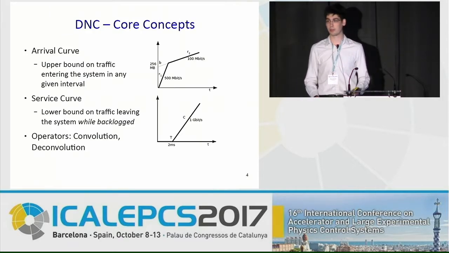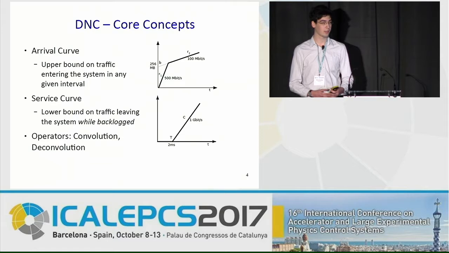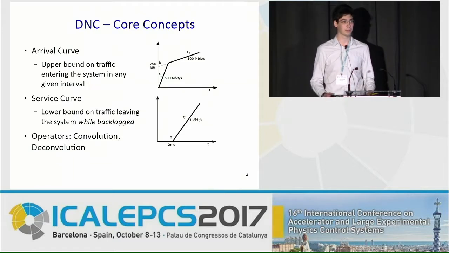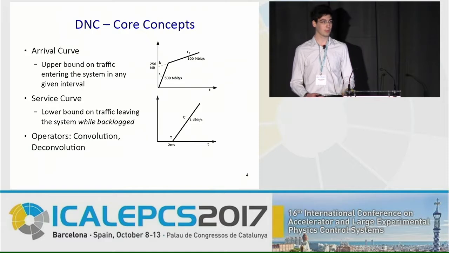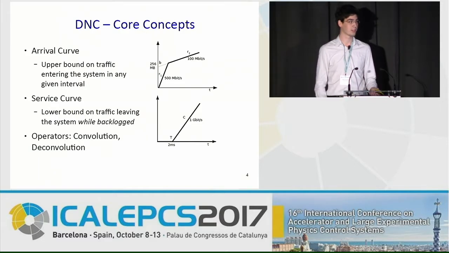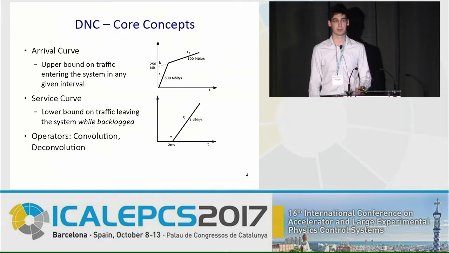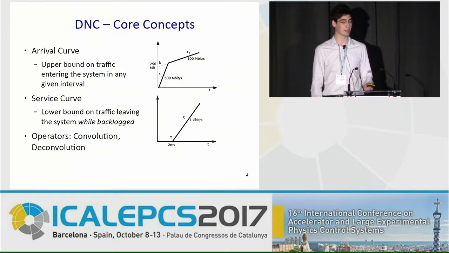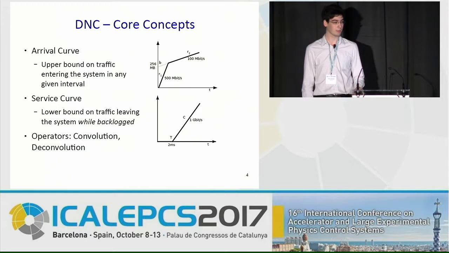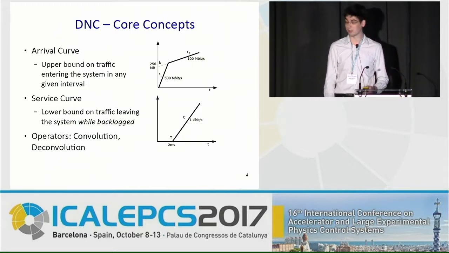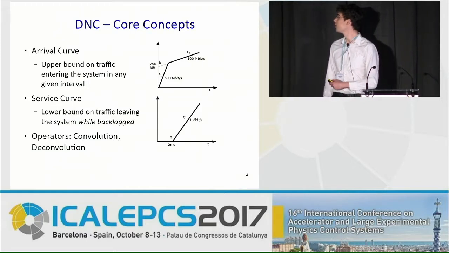The core concepts of deterministic network calculus are that we have two kinds of curves. On the one hand, we have arrival curves, which represent an upper bound on the traffic entering the system in any given interval. So, for example, if you consider a system which sends data at a rate of about 500 megabit per second until some buffer runs full, at which point we switch to a lower rate of 100 megabit per second, that system would have the arrival curve shown here in the upper graph.